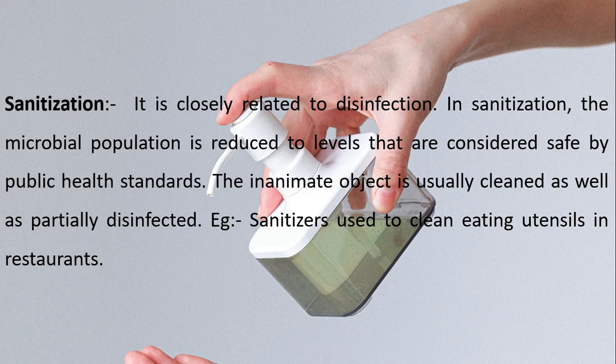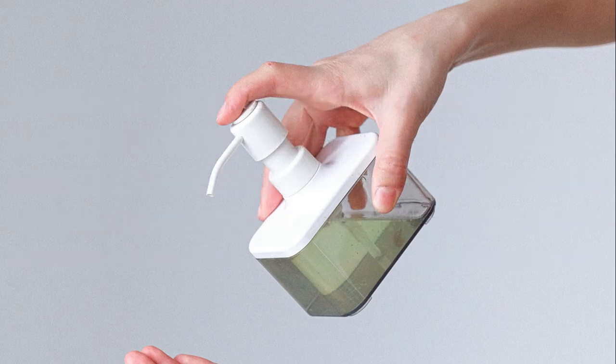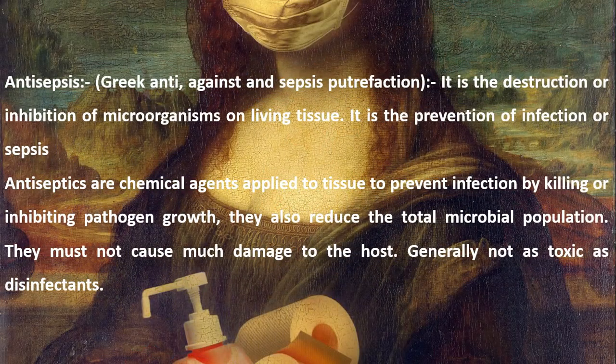Next is antisepsis. It's derived from the Greek word anti, meaning against, and sepsis meaning putrefaction. It's the destruction or inhibition of microorganisms on living tissue. It's the prevention of infection or sepsis. Next one is antiseptics. What are antiseptics? Antiseptics are chemical agents applied to tissue to prevent infection by killing or inhibiting pathogen growth. They also reduce the total microbial population. They must not cause much damage to the host, and are generally not as toxic as disinfectants.